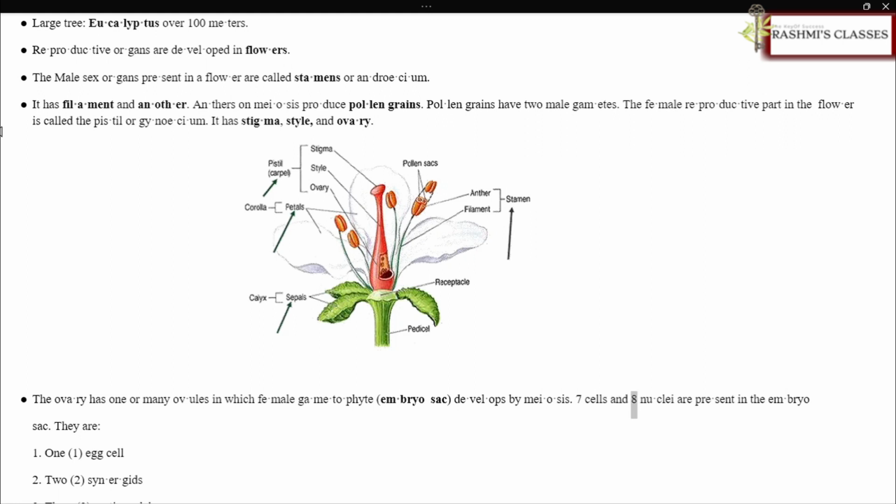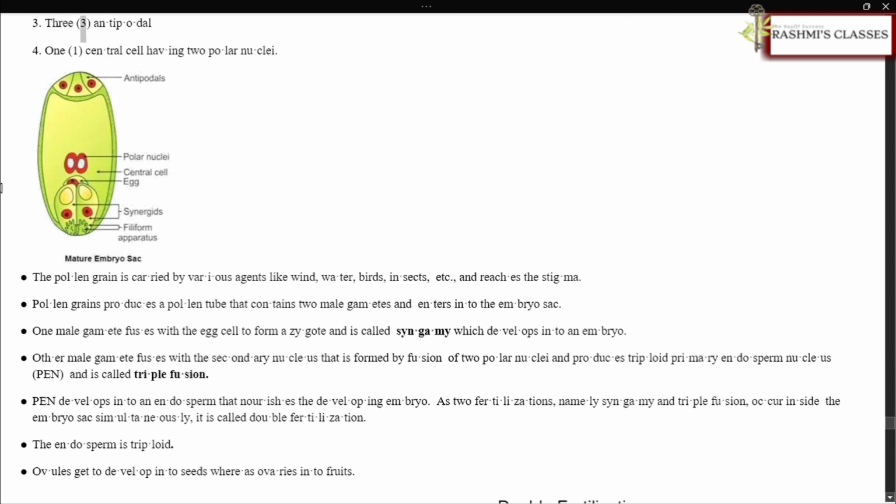7 cells and 8 nuclei are present in the embryo sac. They are: 1. Egg cell. 2. Synergids. 3. Antipodals. 4. Central cell having 2 polar nuclei.